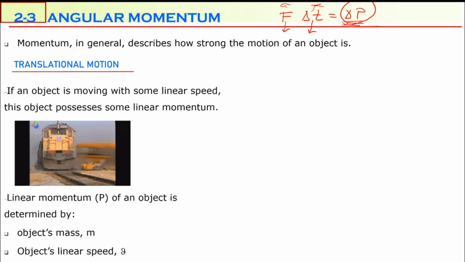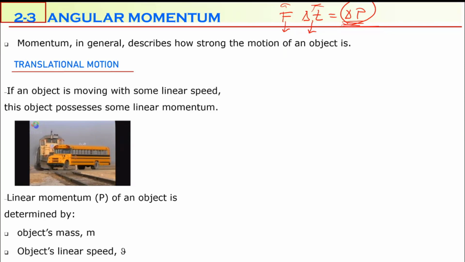One of them is moving faster, the other one is moving slower. Which one is harder to stop? Of course, the one with a greater speed is harder to stop. So that's why it has a greater momentum. If an object has a greater momentum, it is harder to stop this object's motion. This is in translational motion.